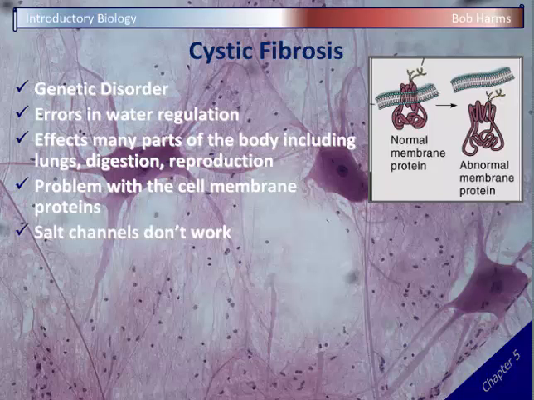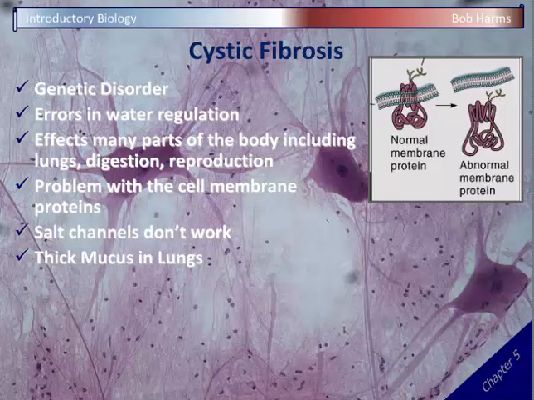Okay? And here we can see in the picture a normal salt pump has this particular shape. Remember, it's a protein, it's a chain of amino acids, it folds up, it goes into the membrane, and it allows active transport of salt. And that means the cell can move the salt, and in turn, osmosis will occur. But if you have cystic fibrosis, you have a protein more similar to the one on the right. You have a mutation, one of your amino acids is different, that changes the shape of your protein, and the protein no longer fits into the membrane, and so it no longer works. So someone with cystic fibrosis cannot pump salt, which means they cannot regulate their water. And by far the most common symptom of cystic fibrosis is very thick mucus and bodily fluids, because they have no way to dilute their fluids or get water out of cells and into their fluids.